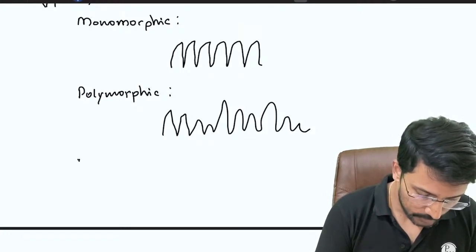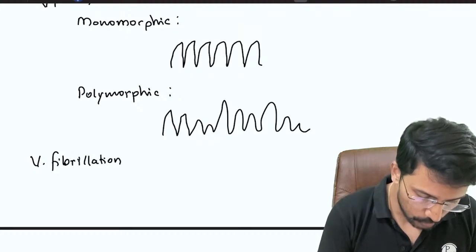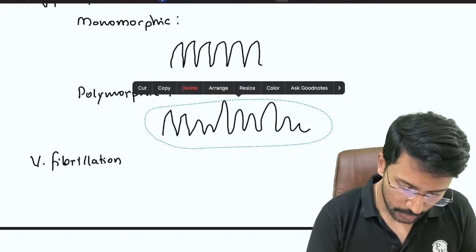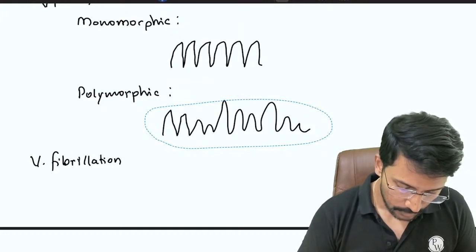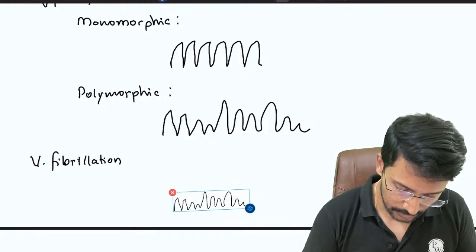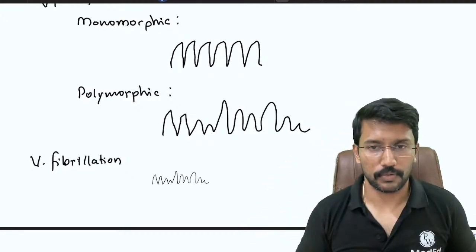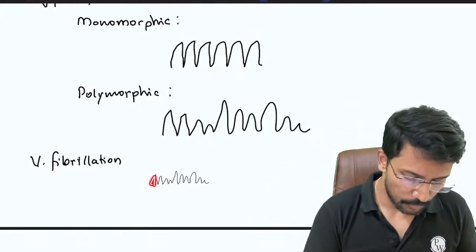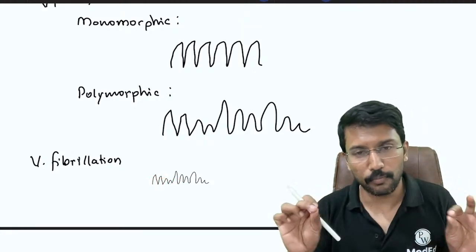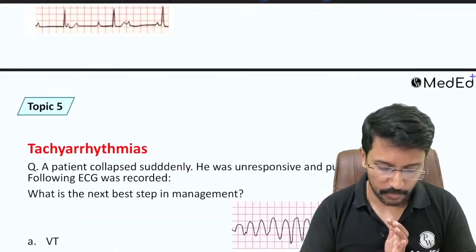Okay. And then we have ventricular fibrillation. Ventricular fibrillation will almost look like the polymorphic. The only difference is the amplitude of the ventricular fibrillation. Amplitude will be much smaller. So it looks the same as the polymorphic, but with small amplitude. So whenever you see an ECG with very small amplitude, wide QRSs, but not looking the same in terms of morphology, then it is ventricular fibrillation. Okay. So with this background, let us get back to this ECG.